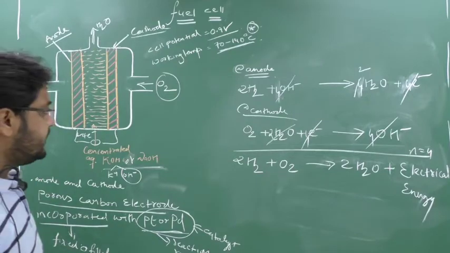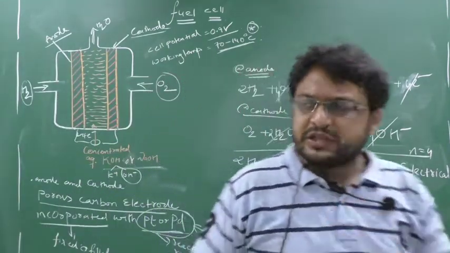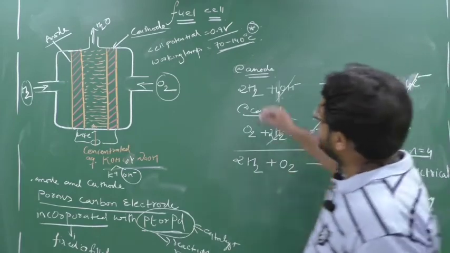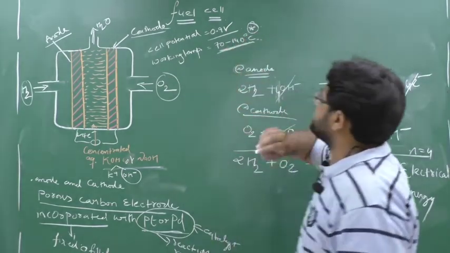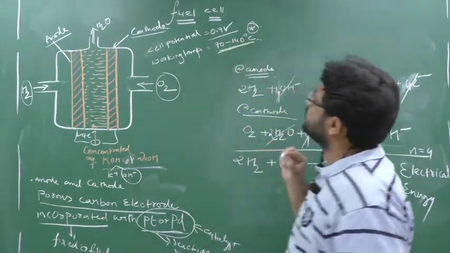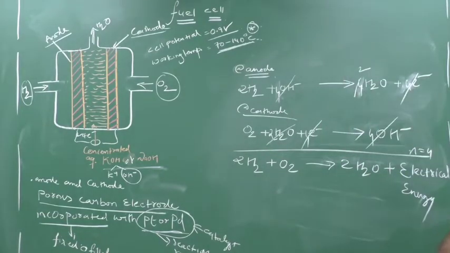But there is one problem here. There is one disadvantage. There are 2-3 disadvantages. First disadvantage is what? The working temperature. See, this working temperature is a bit high. Okay, 70 to 140 degrees Celsius. So the working temperature must be maintained. First disadvantage.